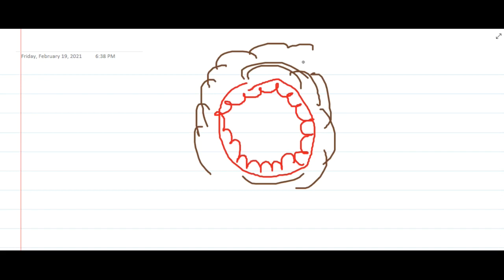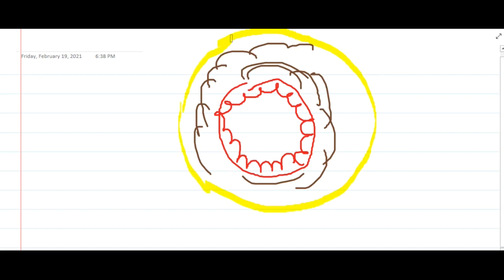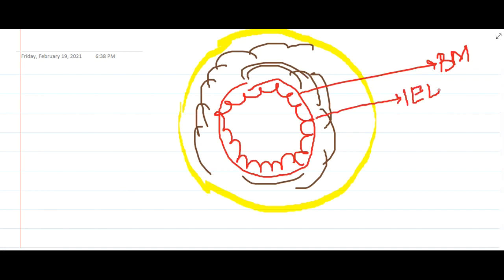Surrounding this, we have a layer of connective tissue, which is called the adventitia. So we have intima, media, and adventitia. The intima contains only a single layer of endothelial cells, which rest on the basement membrane. The intima is separated from the media by a small layer called the internal elastic lamina.